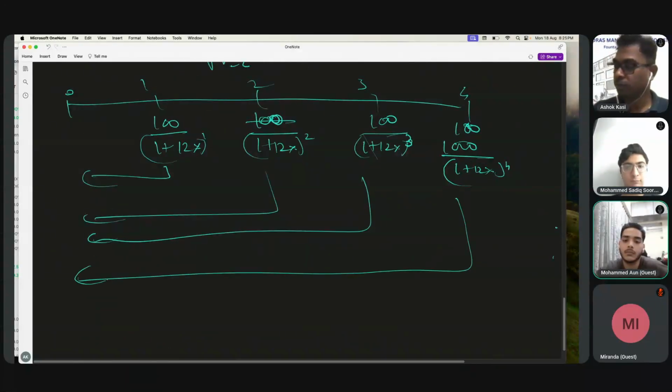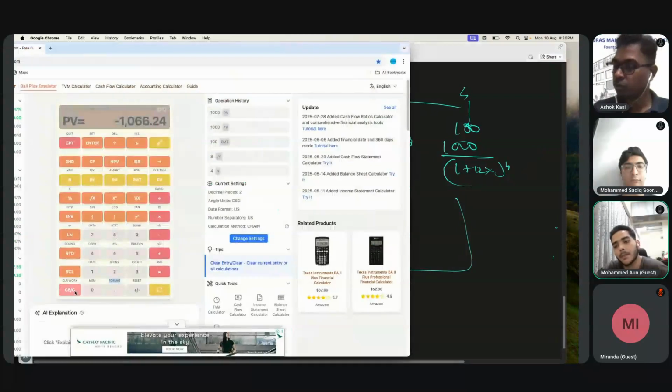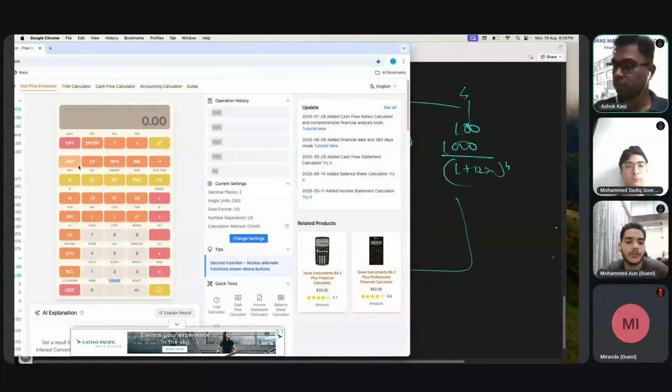Shortcut: N, IY, present value, payment, and future value. N will be what? 4. IY will be 12, in the market it is 12. Present value I need to calculate. Payment will be 100. Future value will be 1000, right? So now I'll clear this. See this now. N is what? 4.